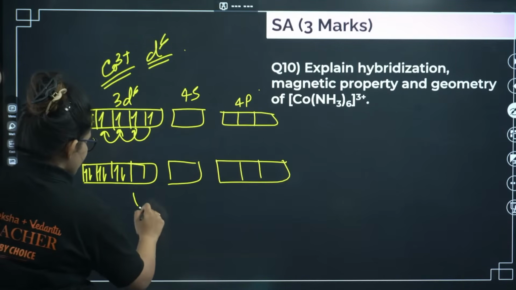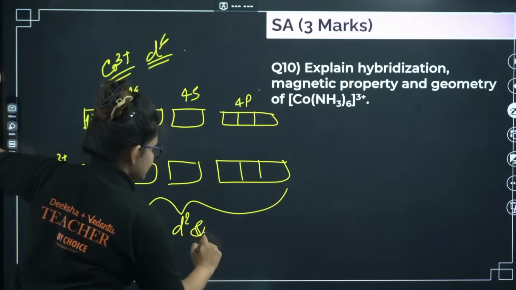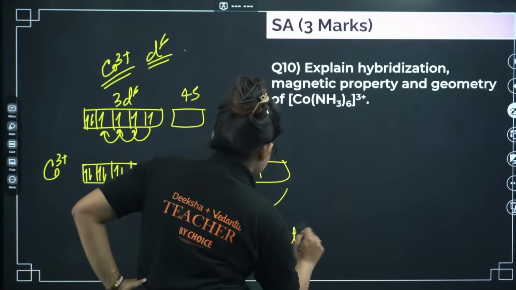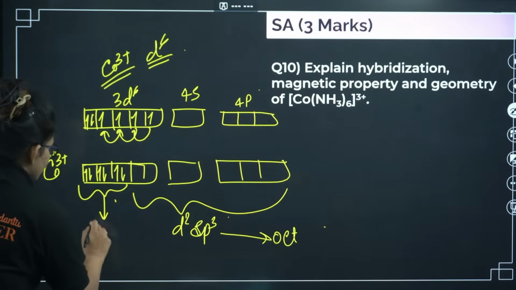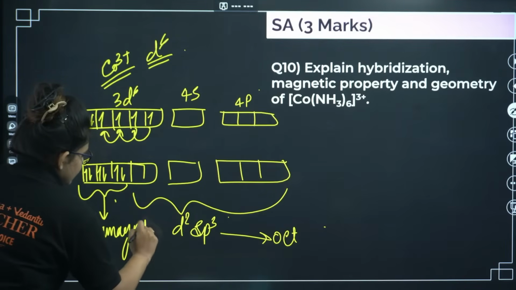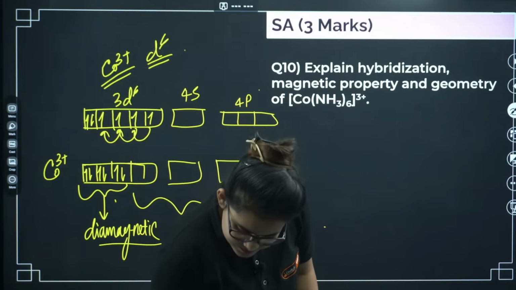So 2d orbital, 1s and 3p. Hence d2sp3. So d2sp3 will always give you octahedral geometry. And as you can see, there are no unpaired electrons. You can call them diamagnetic. Diamagnetic. I guess this is clear for you. Let's go ahead.